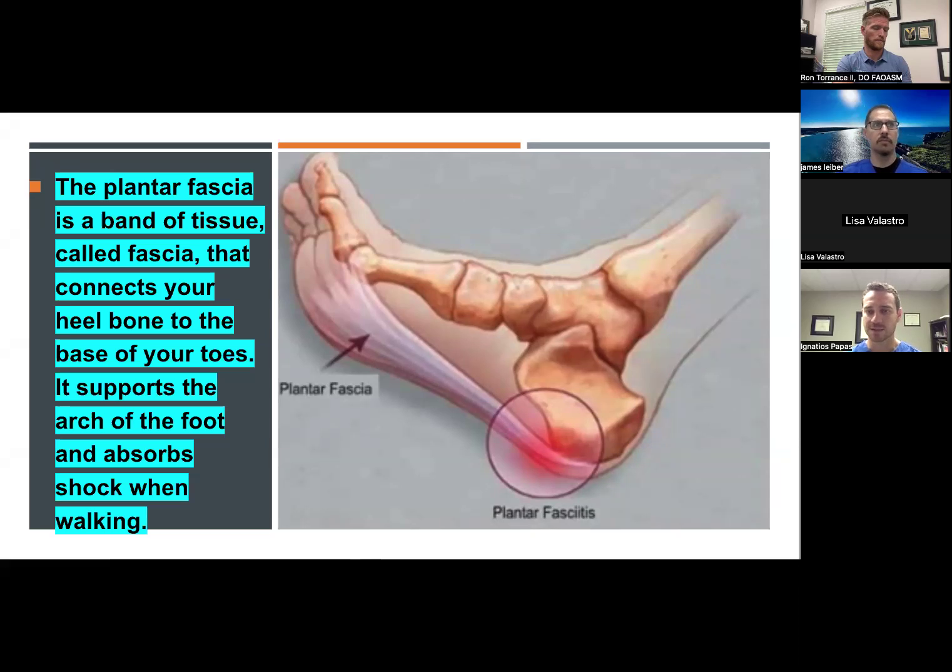So the Achilles tendon comes down on the back portion of the ankle, and then a continuous fibrous band basically starts where the Achilles ends and goes from there under the foot and helps connect the heel bones to the forefoot bones under the foot. And it basically creates this tension that helps support the arch, and ultimately helps the foot provide shock absorption, especially while standing or while walking.